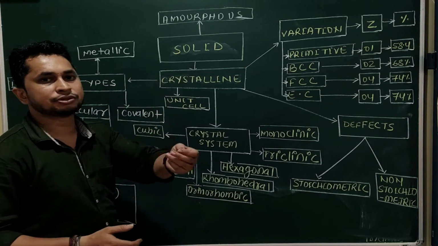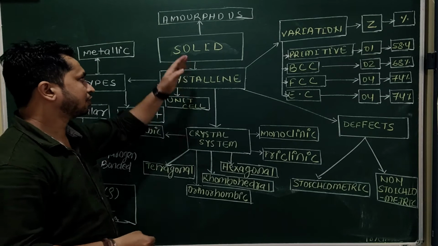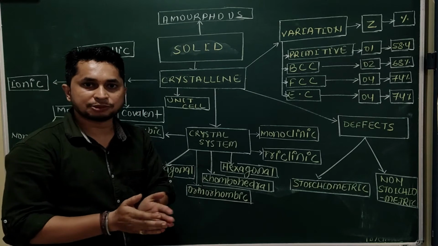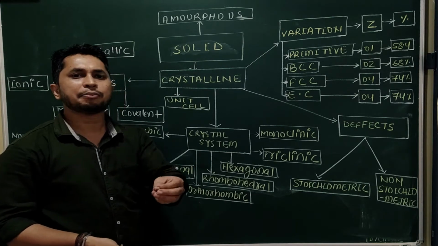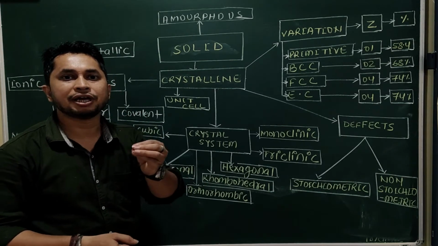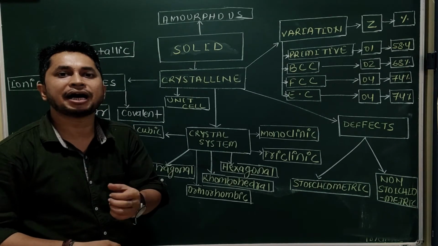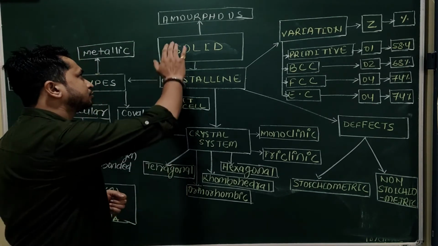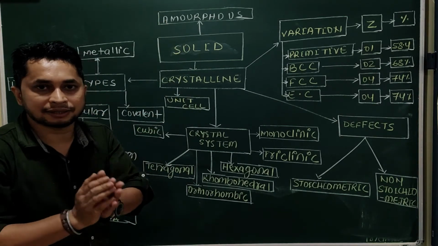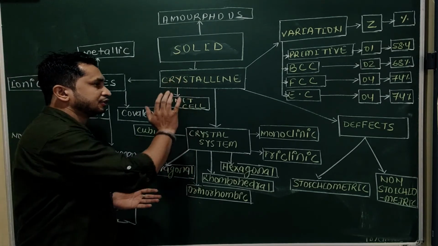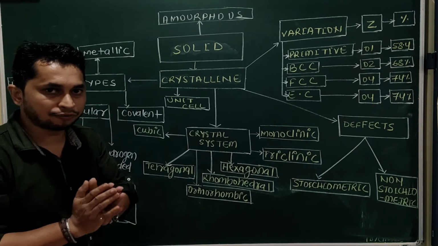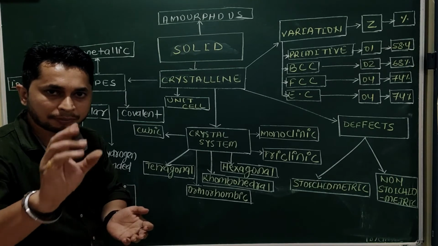So types of solid, it means solids are classified under two categories. First one is known as amorphous solid and second one is known as crystalline solid. So what is the difference between the amorphous solid and crystalline solid? Amorphous solid means if the solid structure has no regular way of arrangement, that means it's a completely randomized, irregular structure, it is called amorphous structure. And if it has a particular, definite pattern, it is known as crystalline solid. That means crystalline solid has a regular geometry, regular pattern of arrangement of the constituent atoms or particles.